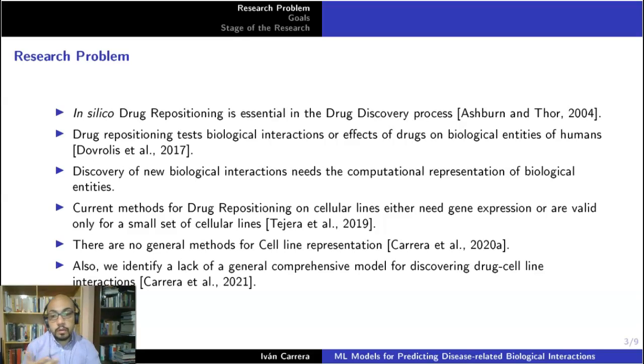So, if we would try to do that for every drug-cell line combination, that would be impossible. And other methods for drug repositioning for cellular lines are only valid for a small set of cellular lines, making that there are no general methods for cell line representation. So, we identify a lack of a general and comprehensive model for discovering drug-cell line interaction.